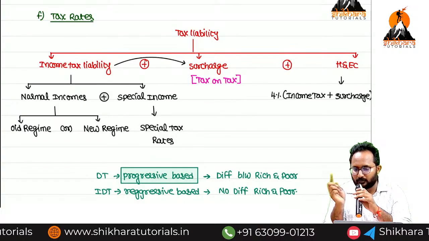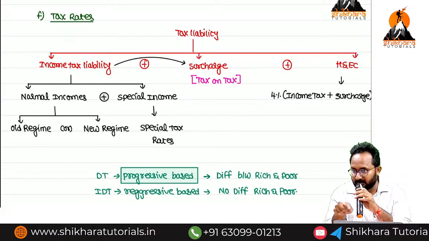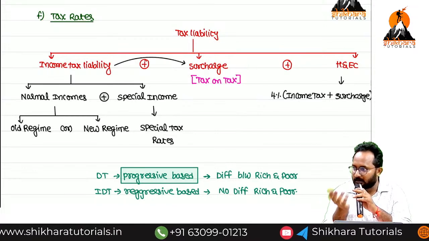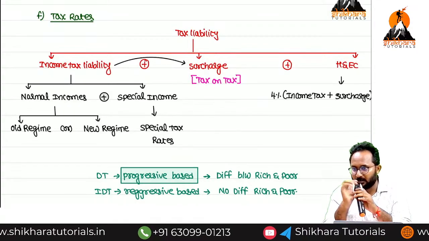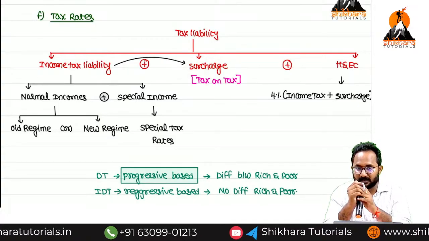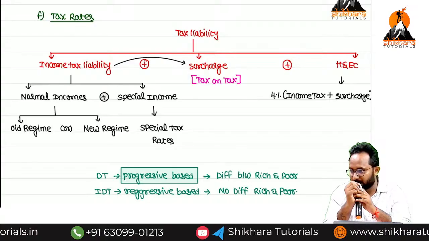If they don't want to follow 115BAC, they can take the optional tax rate, that is only the old regime, or normal tax rates. And company, domestic company also, they can follow normal tax rate. If they don't want to follow normal tax rate, they can opt 115BA, BAA, BAB.